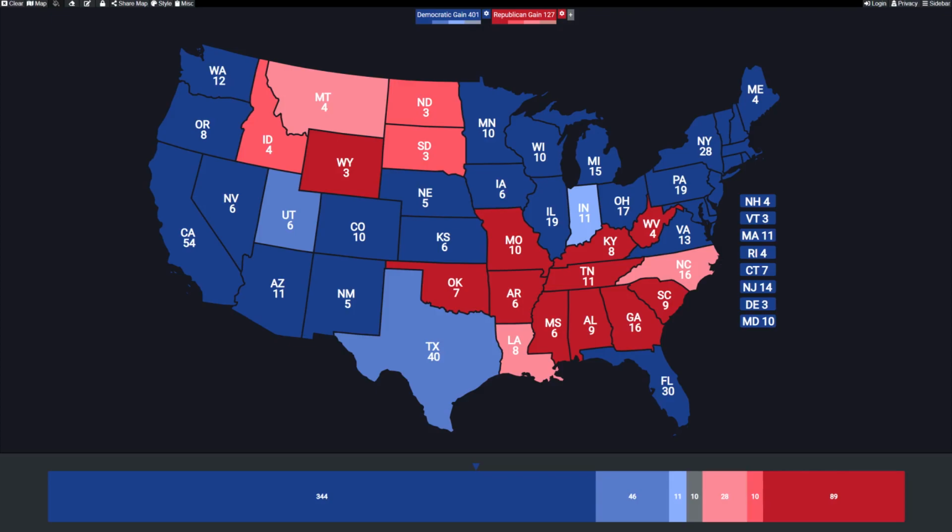As far as the results go, it's a pretty solid blue shift. Nationally, it went about 20 points toward the Democrats. There's definitely some bright spots here for the Republicans, but a lot of these blue shifts are over 20, 30, or even 40 points. So I'm sure there's a lot more you could say about these shifts. I'm sure some of you know much more about the 1956 election, or maybe you know certain counties and certain states had some shifts of their own worth mentioning. I'm sure you could go on and on about this, but this is just the data from 1956 to 2020. Tons of change in the country over those decades, but hopefully enjoy the map.